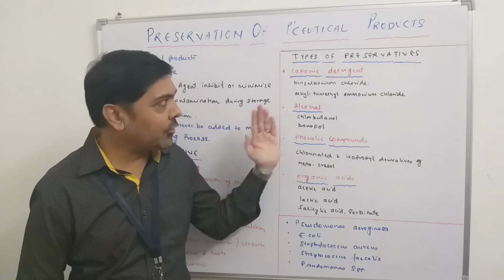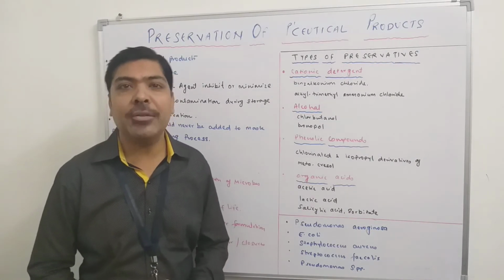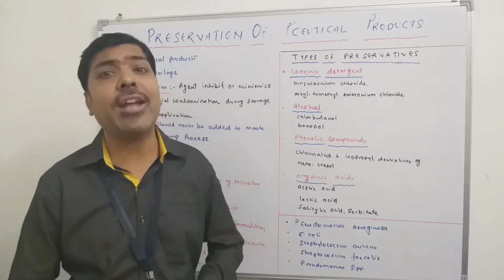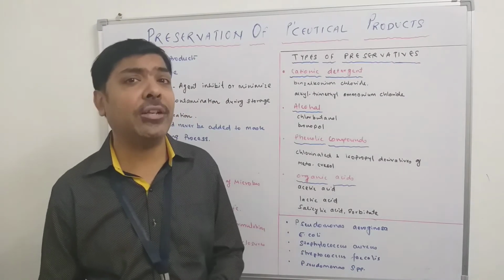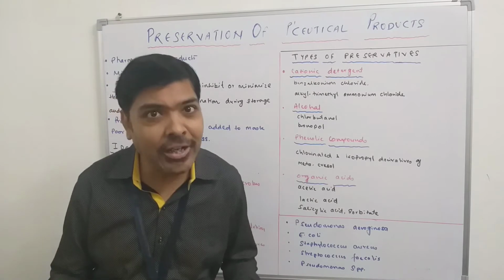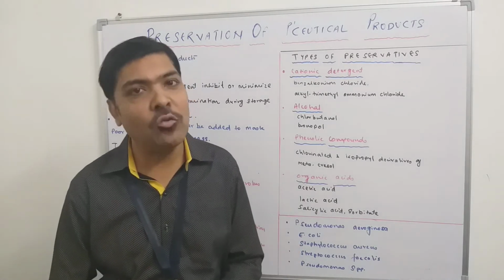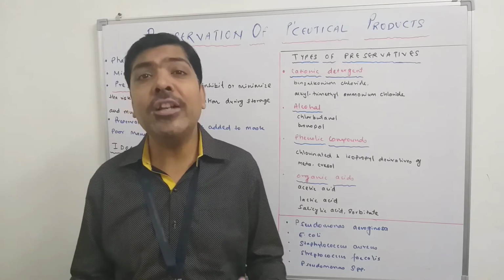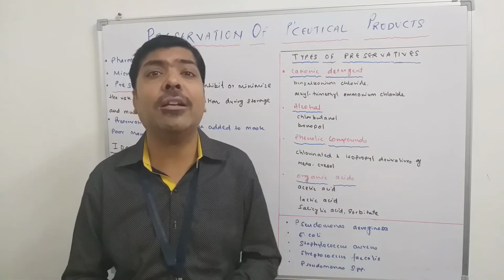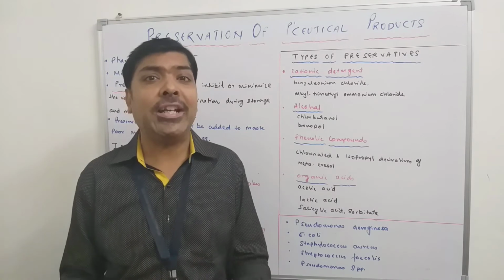And the next point is the different types of preservative. Different classes, different categories of preservative are available. We need to choose the preservative from different classes depending upon the product in which we have to add the preservative, and also which categories of microorganism are likely to contaminate the product.